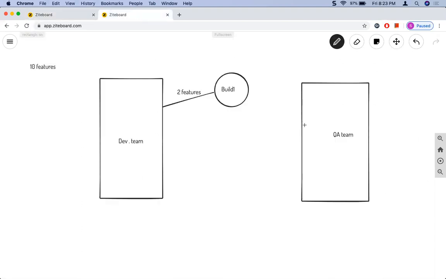Once the dev team gives some features as a build to the QA team, they take the build and install it on their machines. It can be an installer, so the QA team installs it on their machine and they test. They already wrote some test cases, right? Say for example, the two features might have 20 test cases, and they execute these test cases, and if there are any defects or issues, they report them to the dev team.